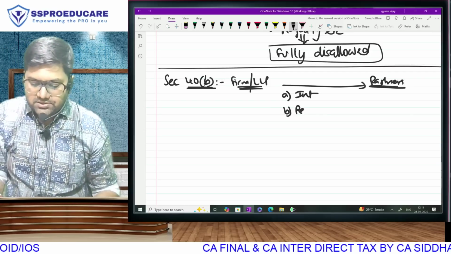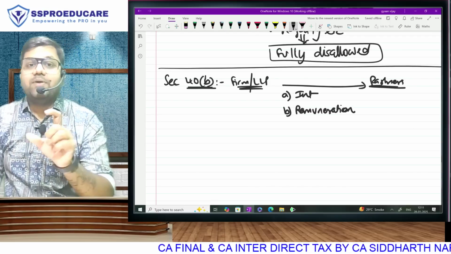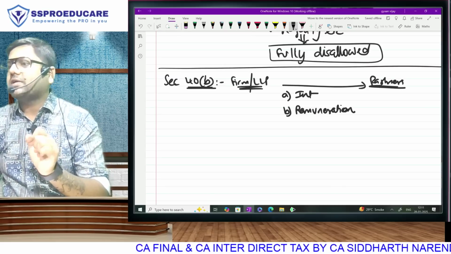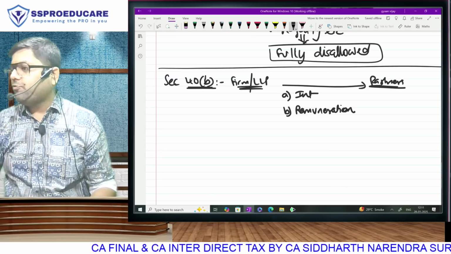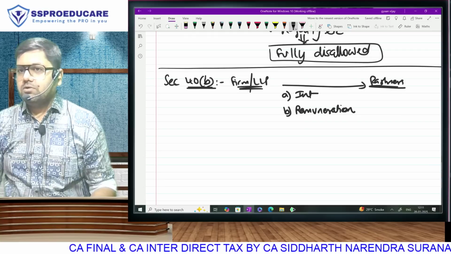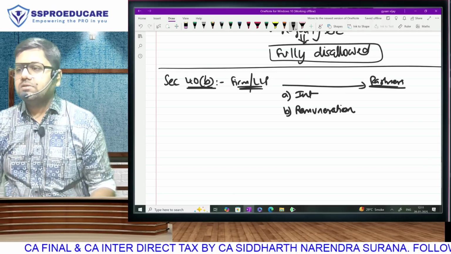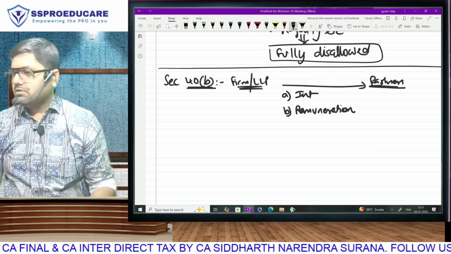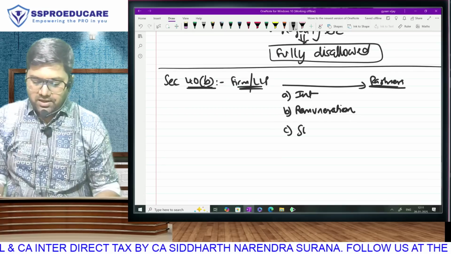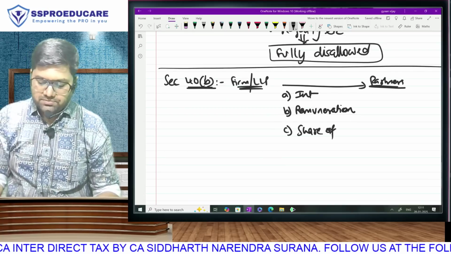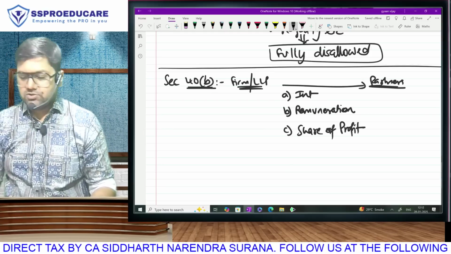That amount is known as remuneration. The word remuneration means money paid for working. See, interest is not you working. Interest is your money working. But here we are paying you for working. Do you understand the difference here? Money is not working. You are working. Do you understand that? So that is remuneration. And of course, end of the year, there is going to be some share of profit that will be paid. 3 payments, yes or no?